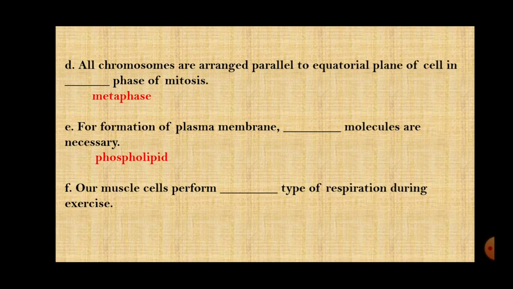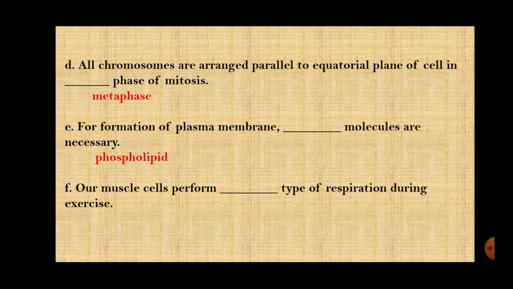Then next is, for formation of plasma membrane, dash molecules are necessary. Which molecules are necessary? Phospholipids, right? Phospholipids are the molecules formed after the digestion of fats into fatty acids and glycerol. These fatty acids are converted into phospholipids and they help in the development of the plasma membrane.